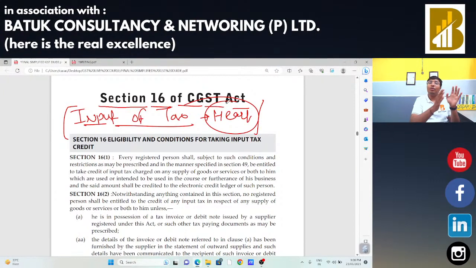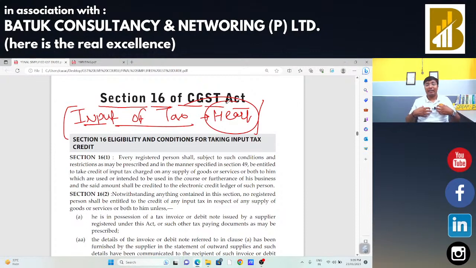I know very well that the notices are system generated and all these things are there, but we need to take care of it whenever we are going to take any case for scrutiny or for business audit. We need to focus on these things also. Or as a professional, as a chartered accountant, to save my client, we also need to check these things at the time of doing the income tax audit, or at the time when we are going to do the GSTR 9 and 9C, all that.